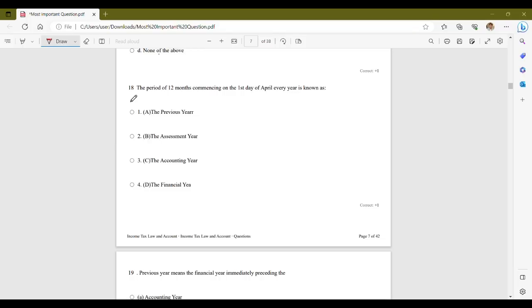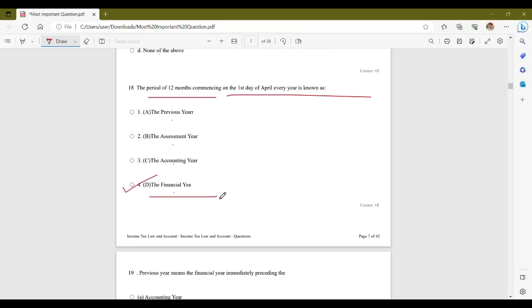Now, the period of 12 months commencing on 1st April every year is known as. Your options are option A, the previous year, option B, the assessment year, option C, the accounting year, and option D, the financial year. So, the correct answer is option D, that is financial year.